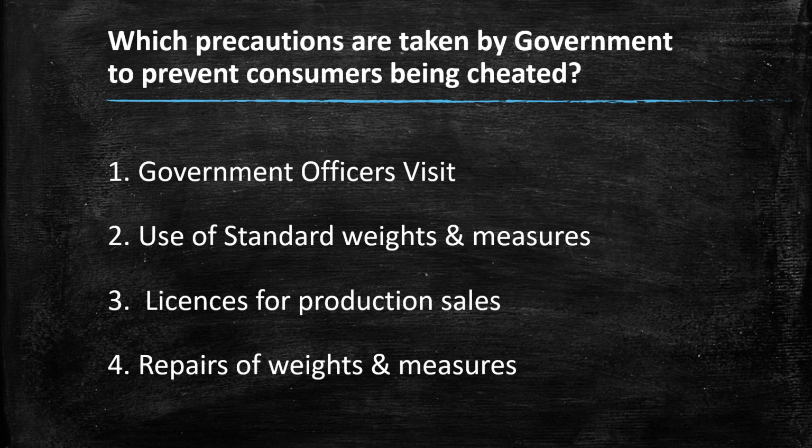Next is, it is binding by law to use standard weights and measures. Next, third one is, weights and measures of that particular area should have licenses for proper production and sales. And fourth one is, if any weight or measuring devices are damaged, they have to be repaired from time to time.